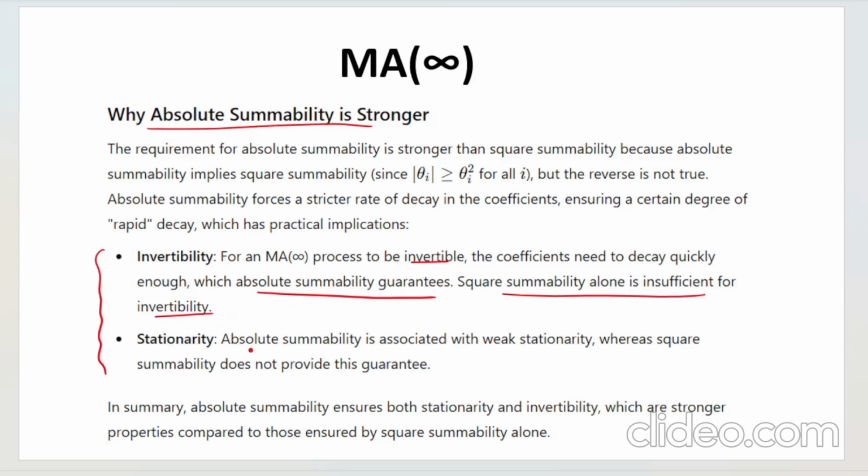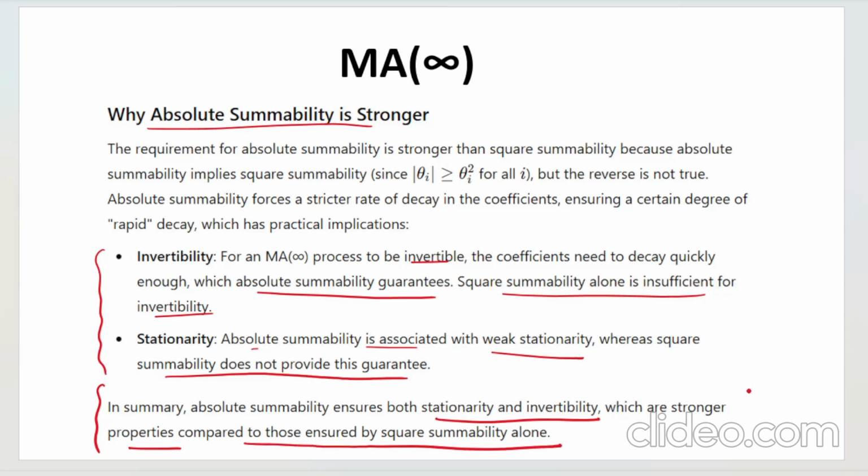And for stationarity, absolute summability is associated with weak stationarity, whereas square summability does not provide this guarantee. Right? So in summary, we can say absolute summability ensures both stationarity and invertibility, which are stronger properties compared to those ensured by square summability. And this is the thing that I am talking about. And with this, I have covered everything that you need to know about the moving average process.